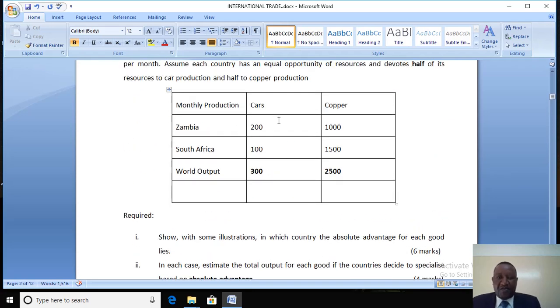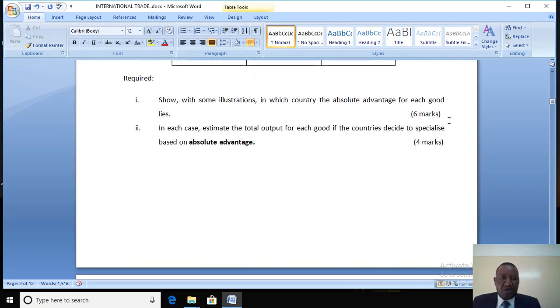So absolute advantage, we've said the country is producing with fewer resources or the country is producing cheaply. Just by looking at the table here, you can notice that in terms of car production, Zambia produces more cars with the same resources than South Africa. In terms of copper production, South Africa produces more copper than Zambia. So Zambia has absolute advantage in car production. South Africa has absolute advantage in copper production. So in your solution for 1, you will say